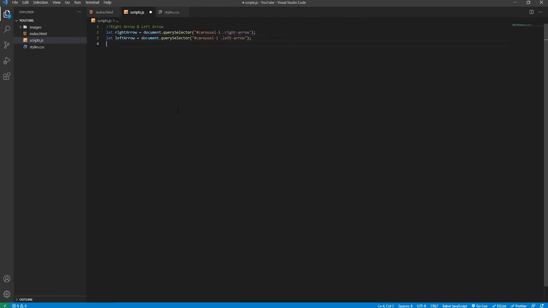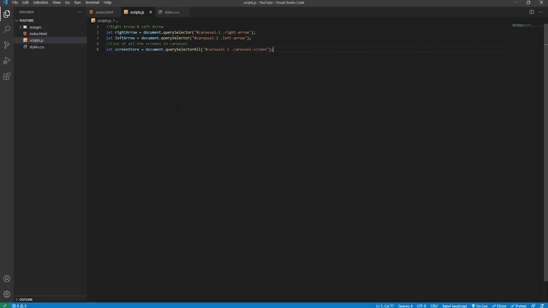Create the reference to the left arrow like so. And then I'll say list of all the screens in carousel, and I'll say let screen store, and this will equal document.querySelectorAll, and that will first target the first carousel like so, and then we'll say carousel screen class.